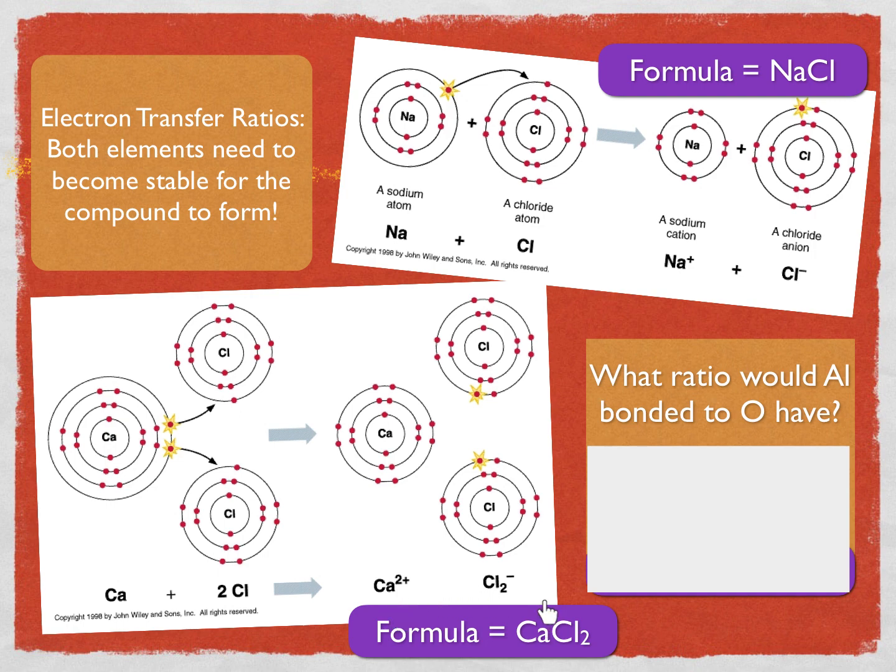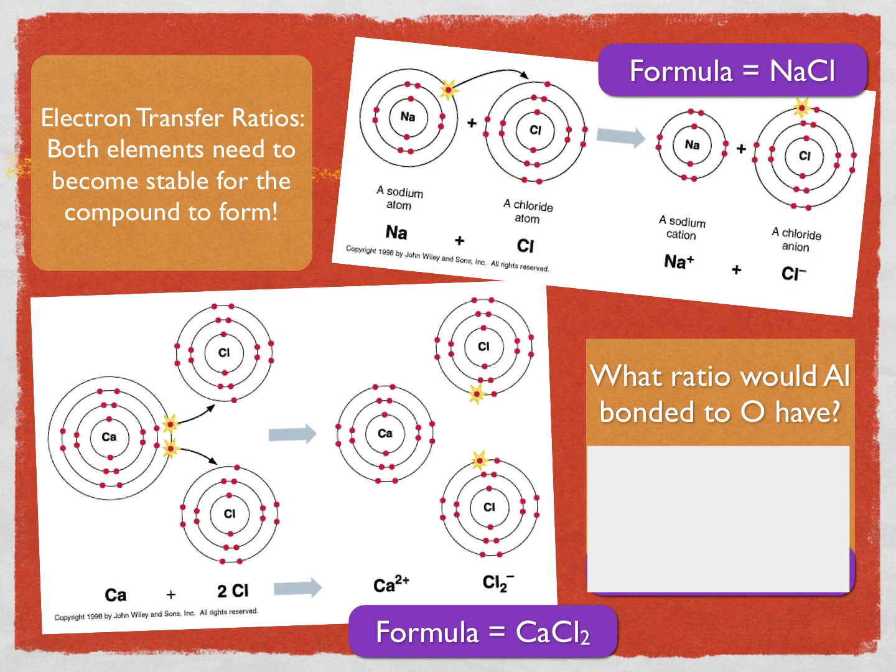Now, for this particular example, because calcium lost 2 electrons and chlorine gained 1 for each ion, then the ratio is CaCl2. Now, what would the ratio be between aluminum bonded to oxygen?